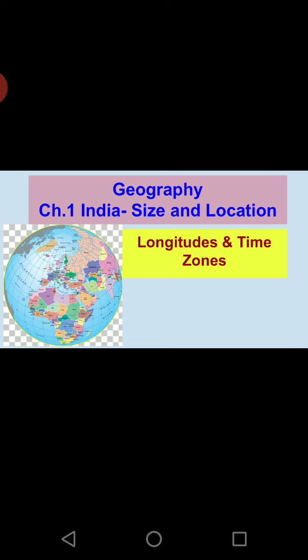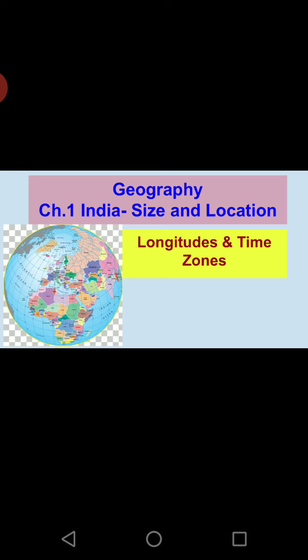Now these meridians and latitudes, that is longitudes and latitudes, are not only useful for locating a particular place on the map, but out of these, the longitudes are also very helpful to decide the time all over the world.